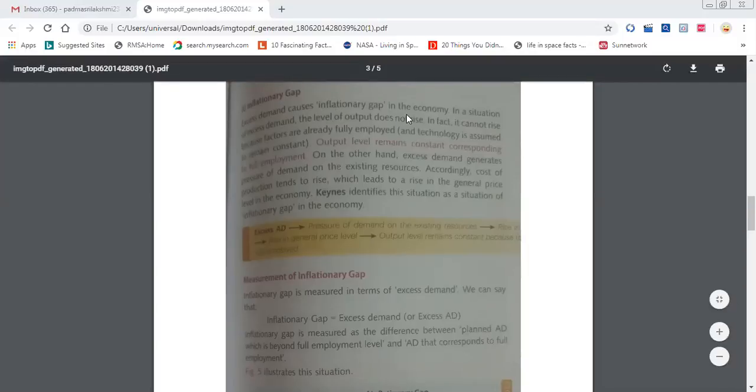So ma'am, the main problem is the inflationary gap in the economy. In a situation of excess demand, the level of output does not rise. Here we mean that demand is only more, but the output remains constant, not more or less, because you are employing all the resources and you are producing as much as possible.